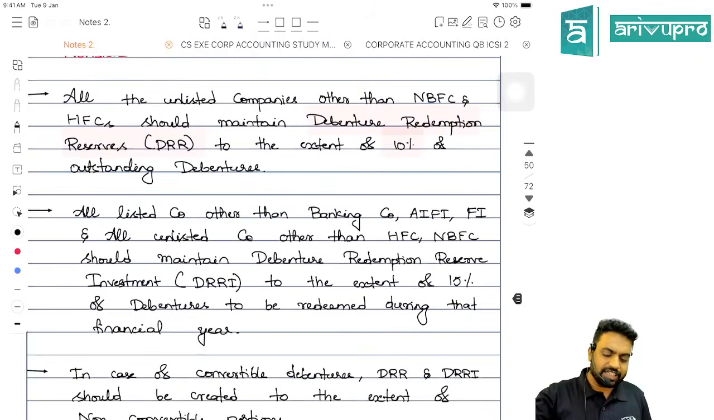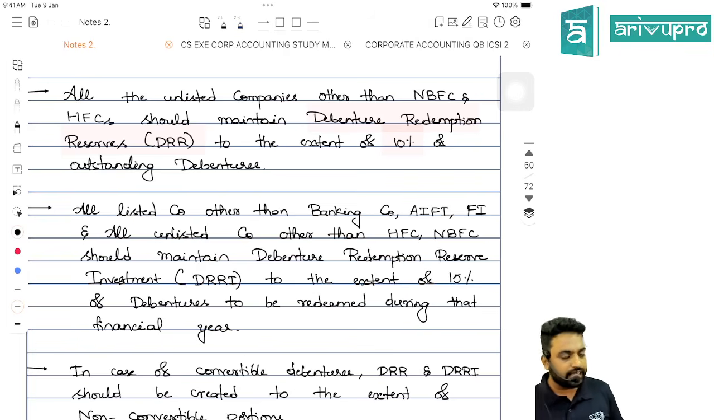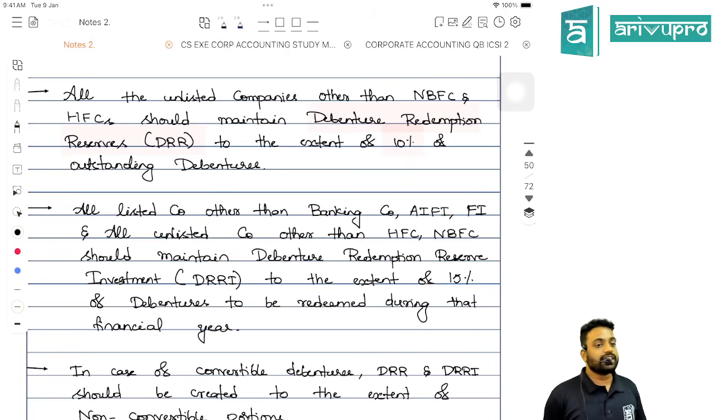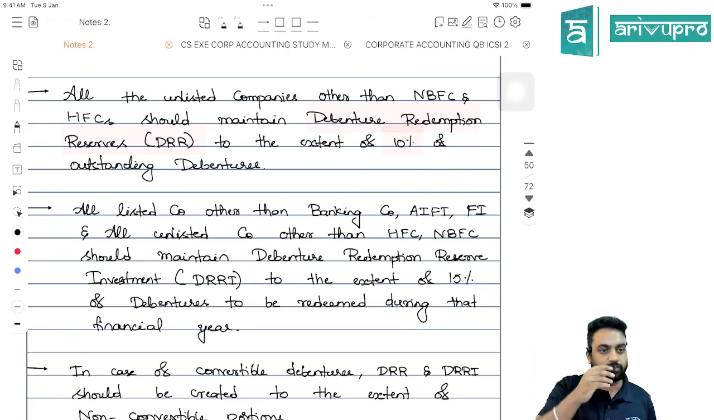There are certain provisions relating to redemption of debenture you should keep in mind. These apply to unlisted companies, other than NBFC and HFC. For HFC and NBFC, this provision is not applicable. So all unlisted companies other than HFC and NBFC should maintain debenture redemption reserve. It is not like redemption of preference shares, where after redemption you create some provision. Here you should create it when you issue the debenture. It will be reversed after the redemption of debenture.